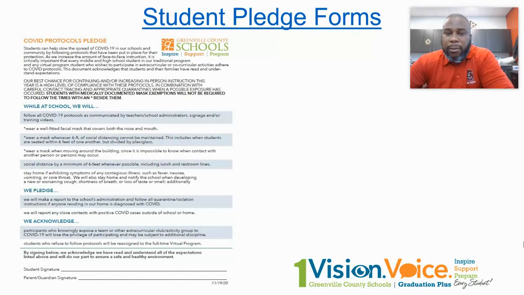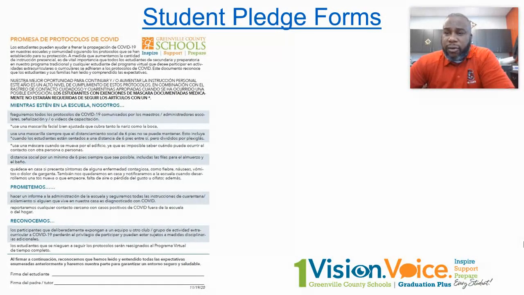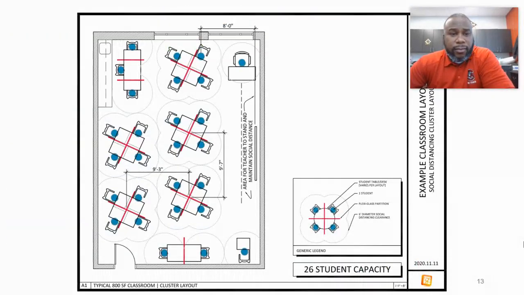So parents, look out for this student pledge form. It'll be in our parent newsletter that'll go out this week. You can cover this with your student as well at home to make sure you're all in agreement about what you will do here at school to make sure we're safe. There's also a Spanish version of that form as well.